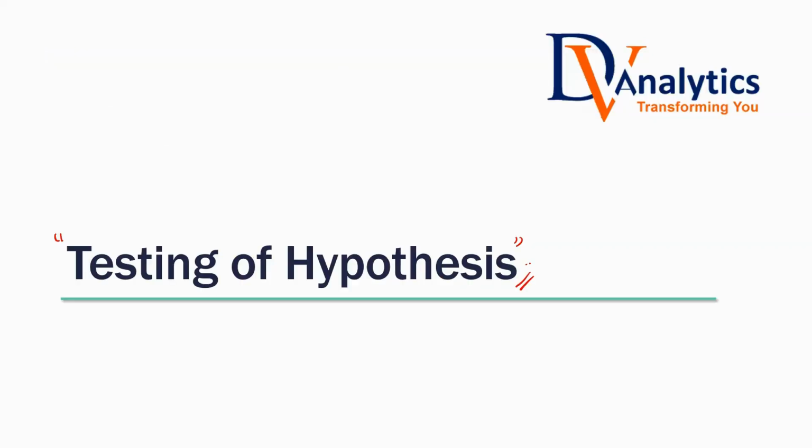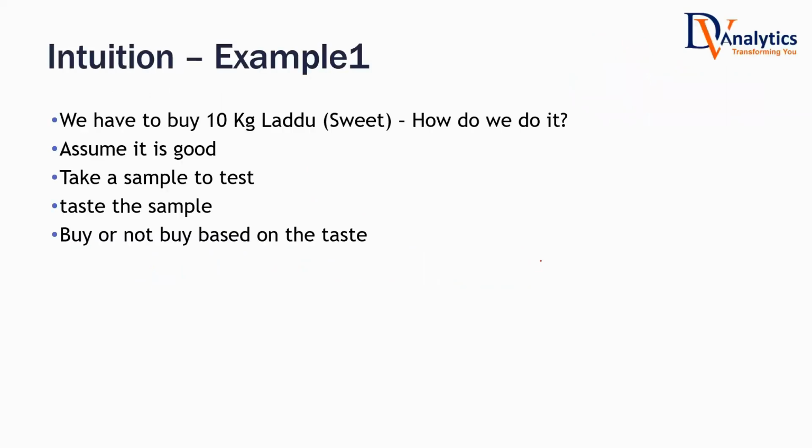As I told you, we do testing of hypothesis every day in our life. For example, there is a function at your home. You have to buy some sweet, 10 kg sweet you have to buy. You go to a sweet shop. Generally, what happens? 1 or 2 kg they'll give you immediately. If it is 10 kg of one particular variety, let's say laddu, do they keep the stock of 10 kg there itself? Does that happen in general? Or do they take the order today and deliver tomorrow? Usually we have to make a prior order and pay some advance, then they'll give you the next day.